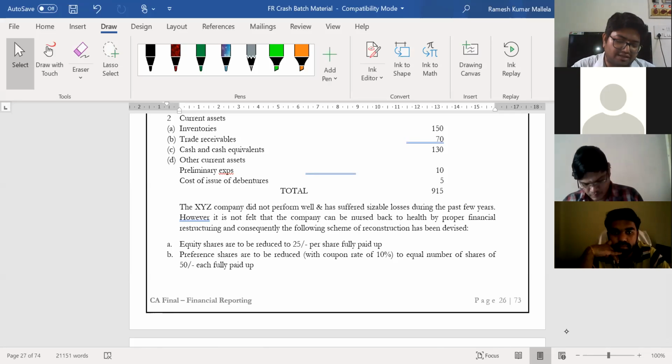XYZ company did not perform well and has suffered sizable losses during the past few years. However, it is felt that the company can be nursed back to health by proper financial restructuring, and consequently the following scheme of reconstruction has been devised. Equity shares are to be reduced to 25 per share fully paid up. Preference shares are to be reduced with coupon rate of 10% to equal number of shares of 50 each fully paid up.